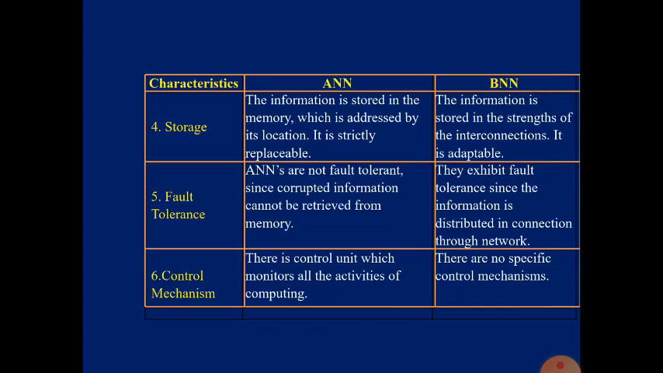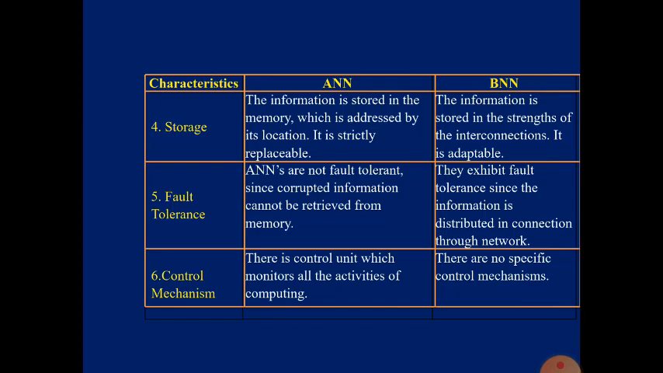As we keep on increasing the amount of memory stored in our brain, the synapse will be strengthened. That's what the author is telling: the information is stored in the strengths of the interconnection. That is the fourth characteristic, storage.